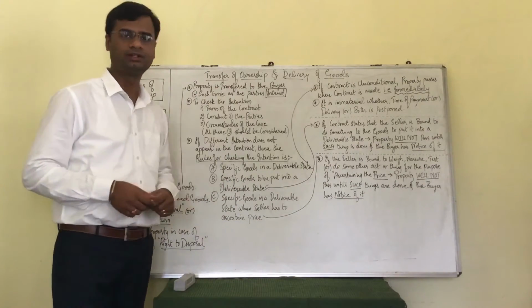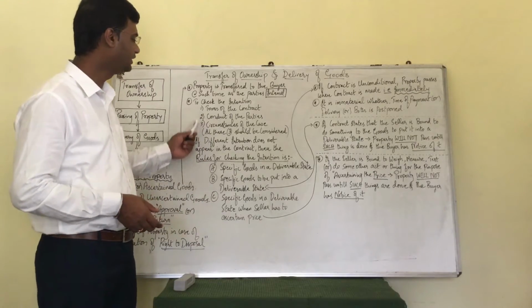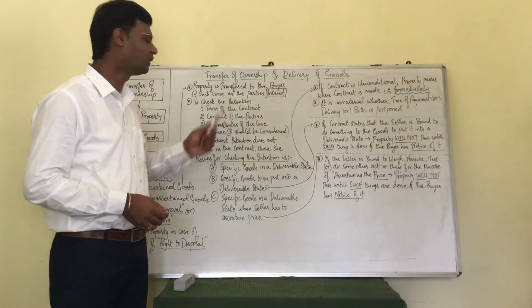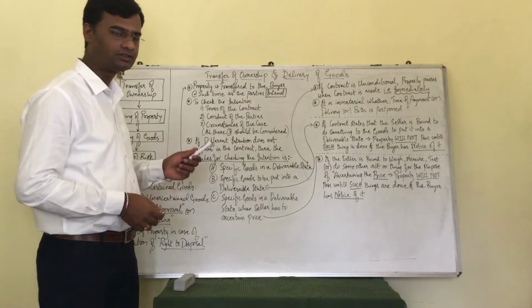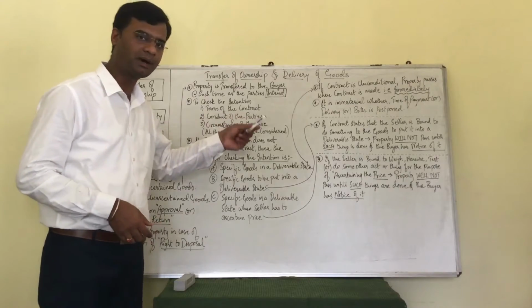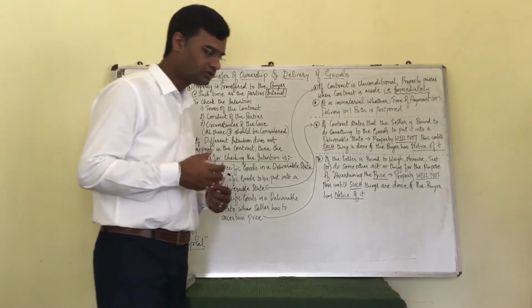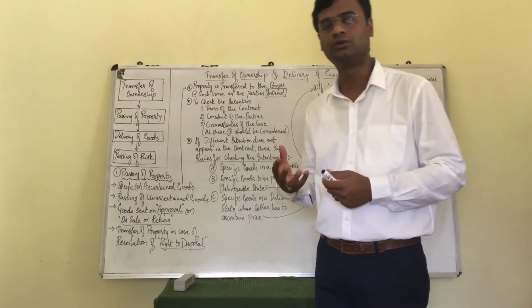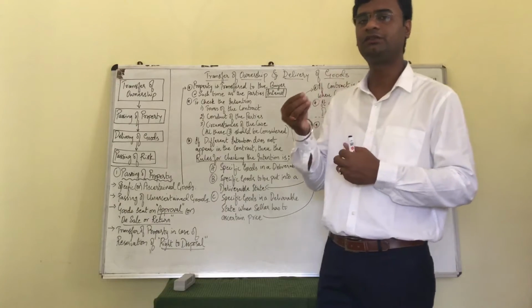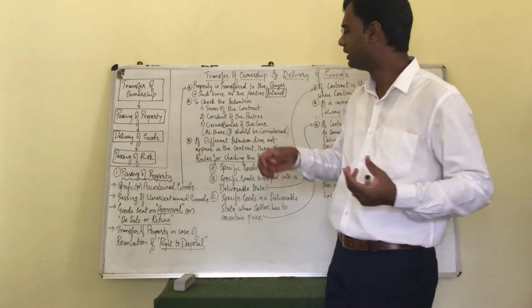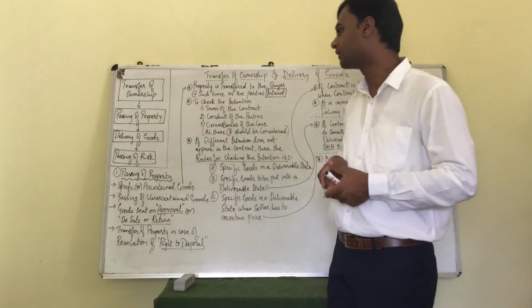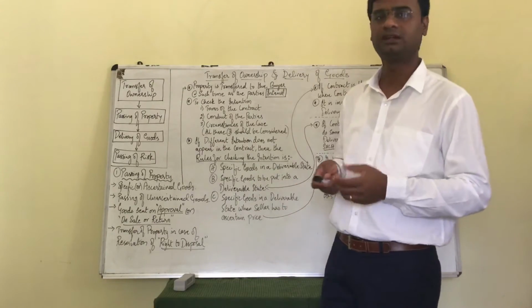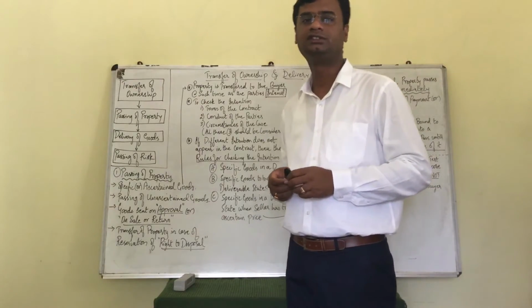To check the intention of the contract, we need to see these 3 points. What are those 3 points? One is the terms of the contract between the buyer and seller. Two, the conduct of the parties, meaning what was written in the contract, who has to play what roles, what is the responsibility of the buyer and what is the responsibility of the seller. Then the circumstances of the case.